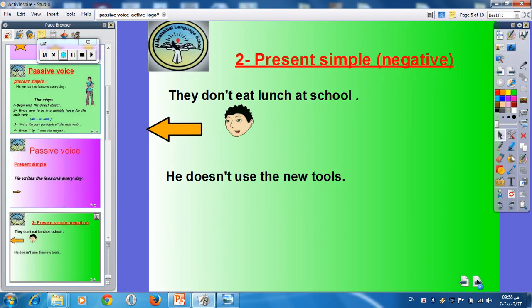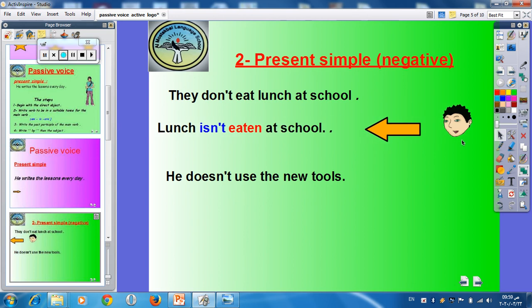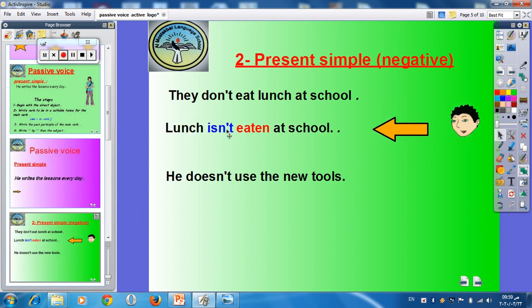What about negative? Like this example. They don't eat lunch at school. I want you to change it into passive. What can you do? Excellent, Ahmed. Good. I can hear you. Who else? Shada. Yes, Shada. Lunch isn't eaten at school. So I started with the word lunch.